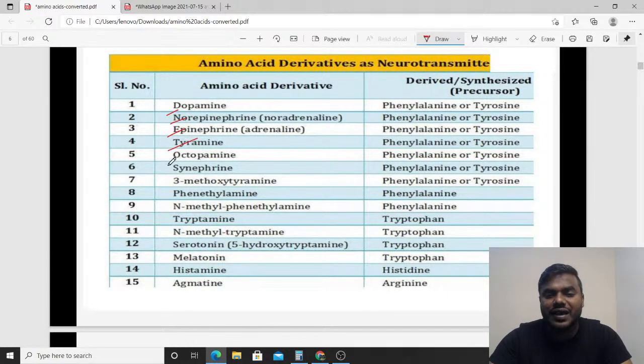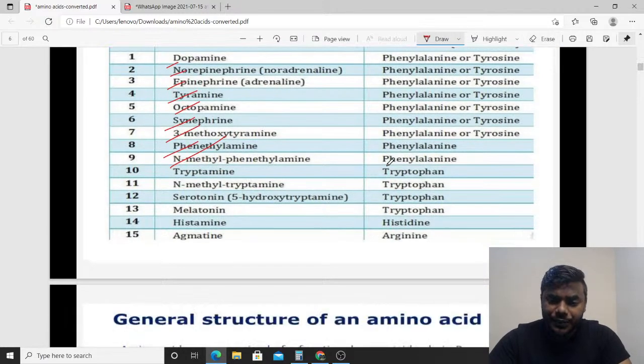Norepinephrine, epinephrine, tyramine, octopamine, synephrine, 3-methoxytyramine, phenylethylamine, and N-methylphenylethylamine. They are all, friends, please remember, derived from phenylalanine or from tyrosine. But friends, they are majorly derived from phenylalanine only. Please don't forget that.